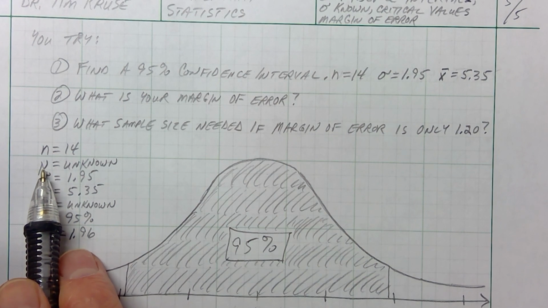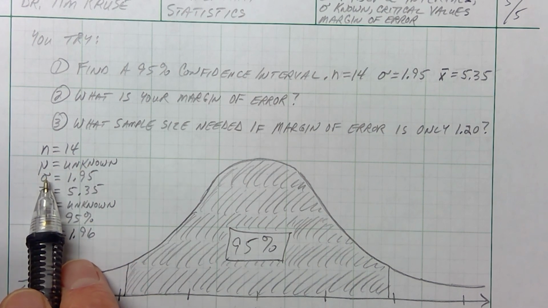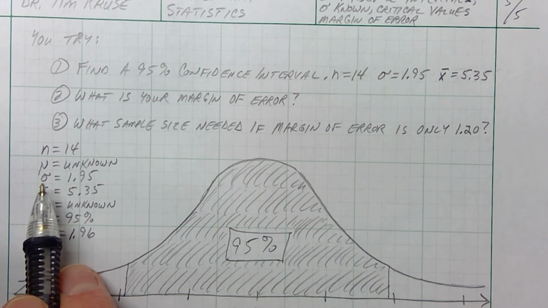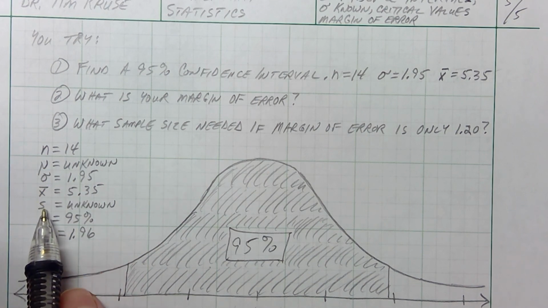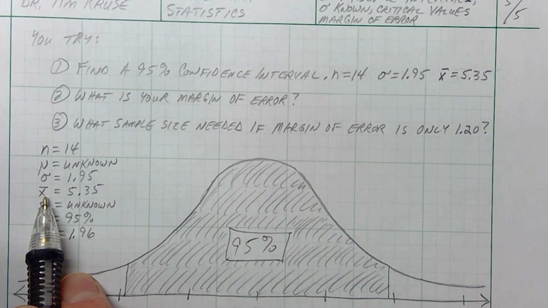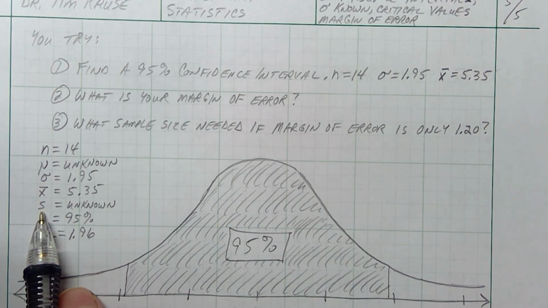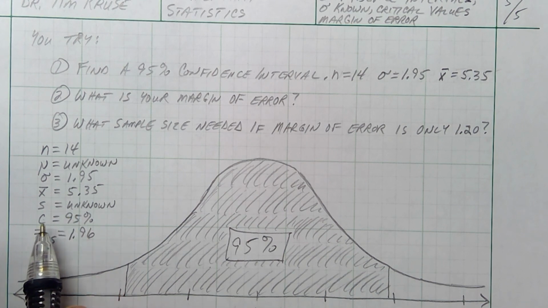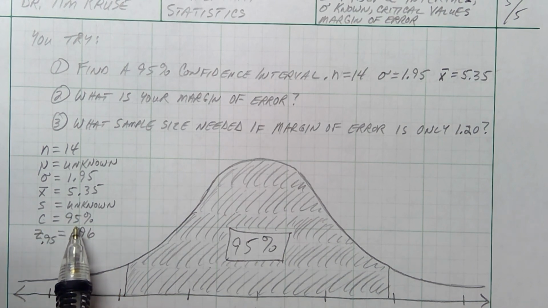What's my population data? Well, the true average weight is unknown. They told us that sigma, the population standard deviation, is 1.95. So those are the two population numbers. Here's the two sample numbers. The fish that I caught, their average weight was 5.35. My sample average, my sample mean. And my sample standard deviation is unknown, but we don't really need it for this problem. What's your confidence level? They said I need a 95% confidence interval.